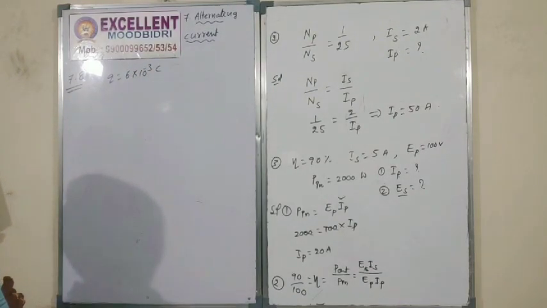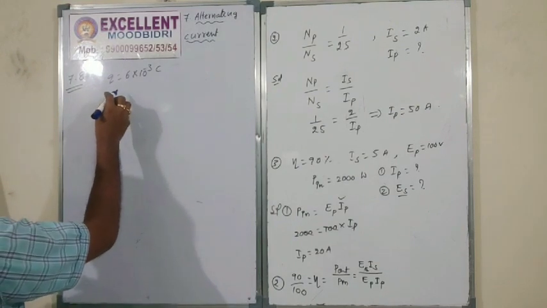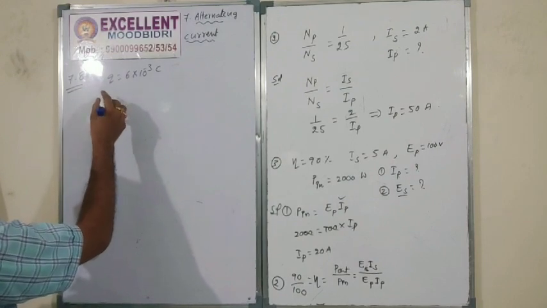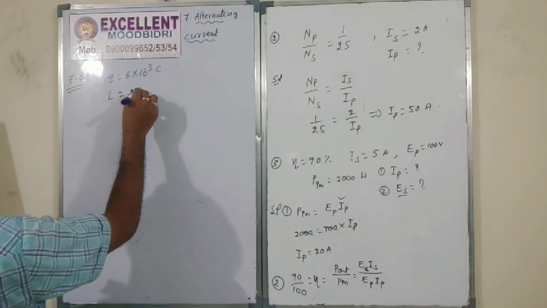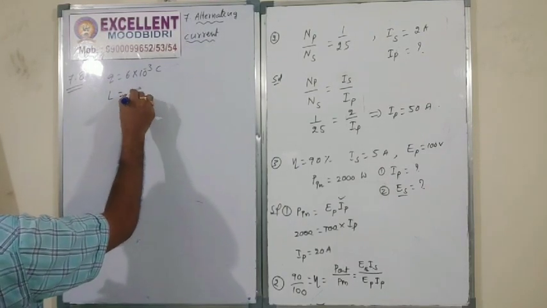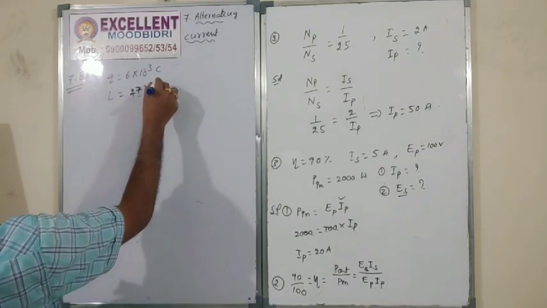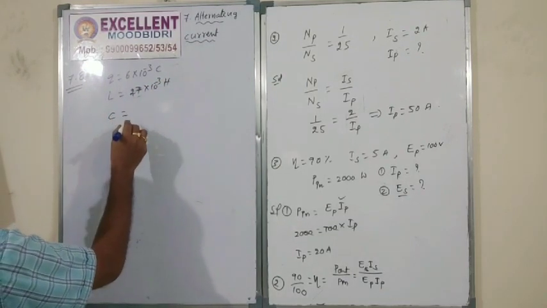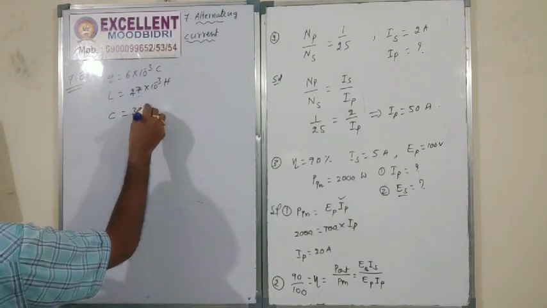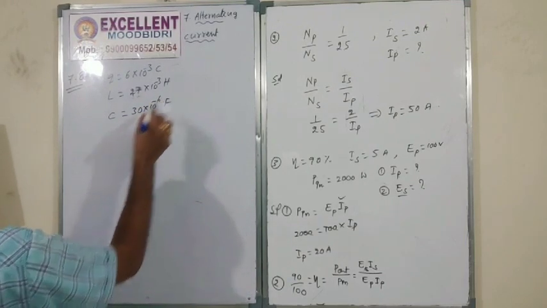What is the total energy? L is equal to 27 into 10 power minus 3 Henry. Next, capacitance. C is equal to 30 into 10 power minus 6 farad.